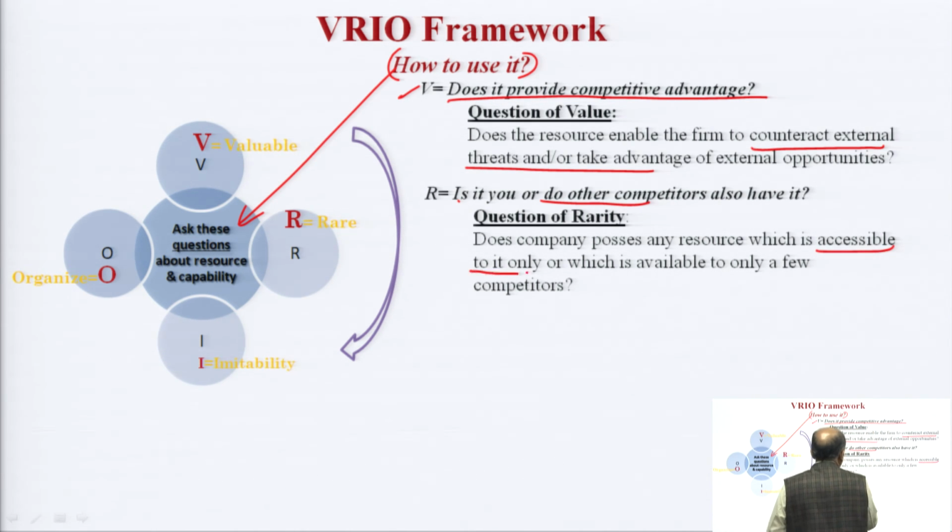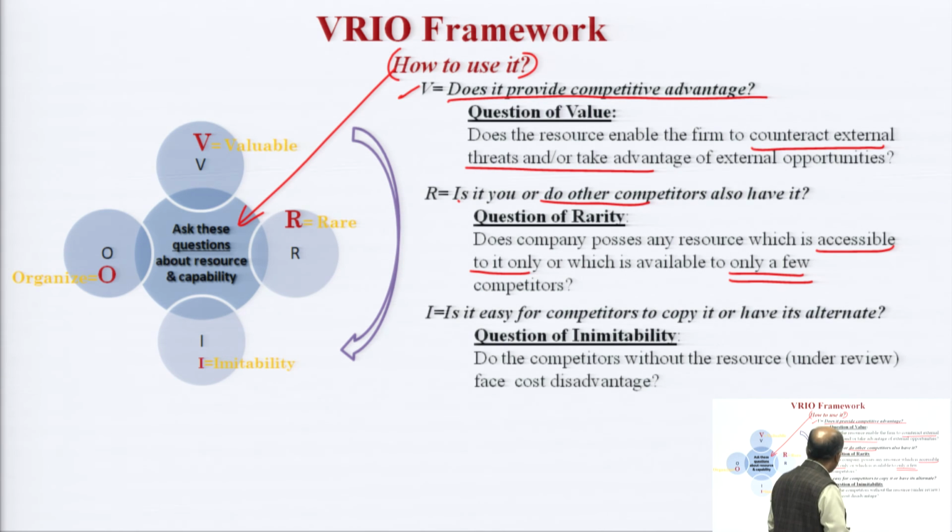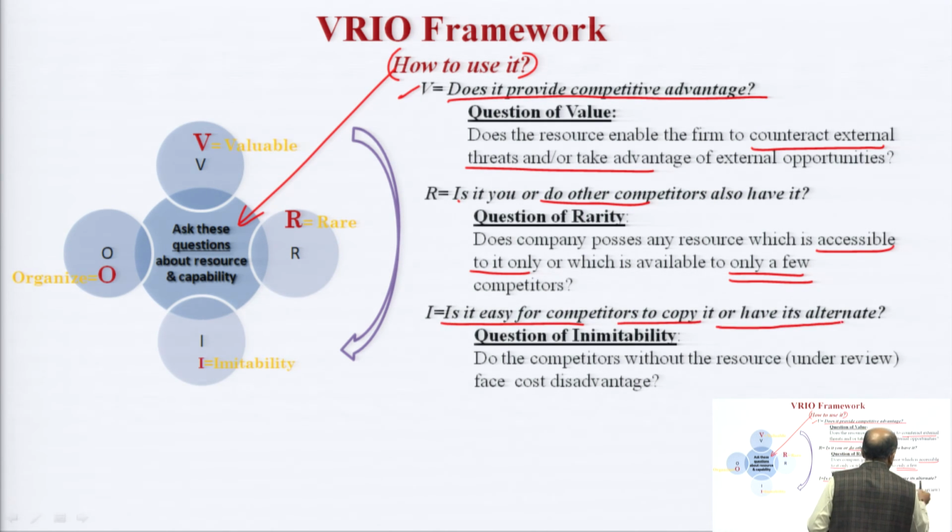But if it is not exclusively in your possession, you should check whether it is available to only a few or not. Only a few means a very small number of competitors have it. I can consider it as a rare resource. I stands for imitability. Is it easy for competitors to copy it or have an alternate?